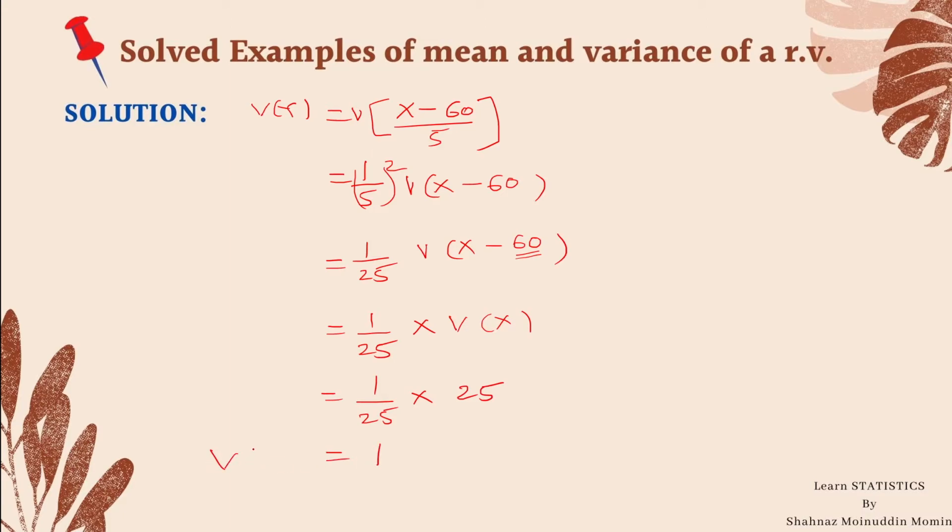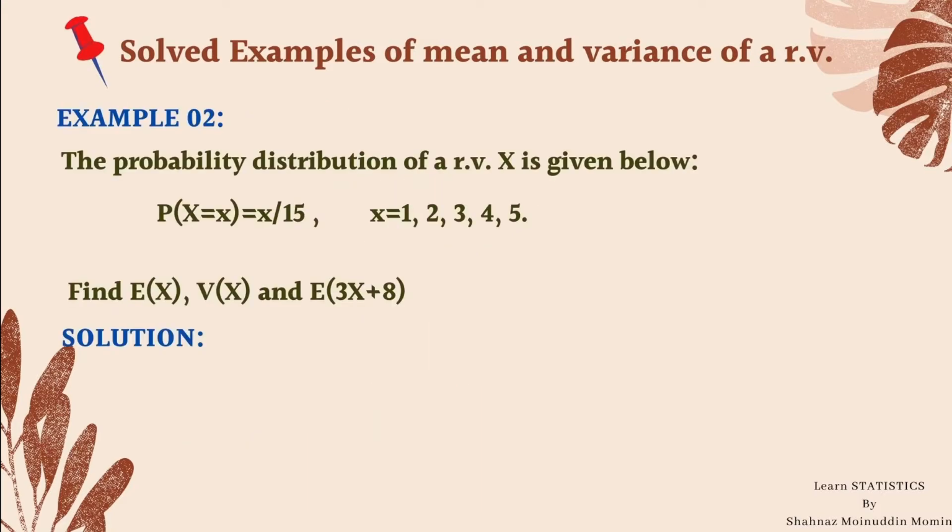Hence we get the variance of y is equal to 1. In this way we calculate the expectation, the mean of a random variable y and variance of random variable y, where y is x minus 60 divided by 5. Now we shall start with the second example, example number 2.